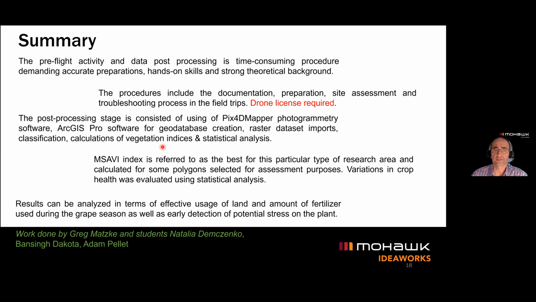Different indices can be used. We used the NDVI and MSAVI index. The results can be analyzed, so that's for the future, in terms of the effective usage of land and the amount of fertilizer used during the grape season, as well as early detection of potential stress in the plants. Those are the potential applications, because if you can identify the problematic areas, you can put a little bit more fertilizer, or maybe a little bit more water, into this area. This way you can optimize your farming process.